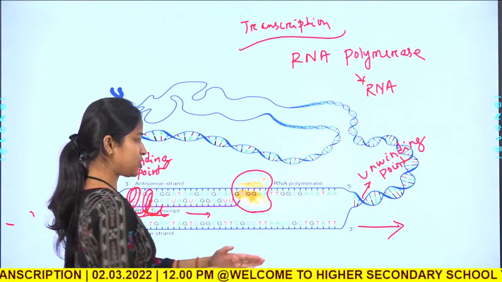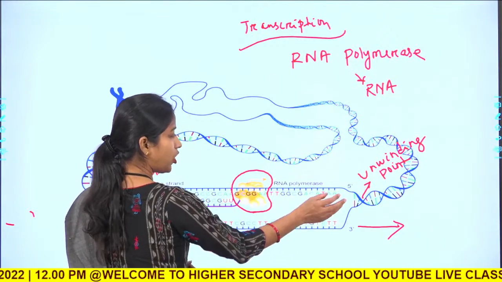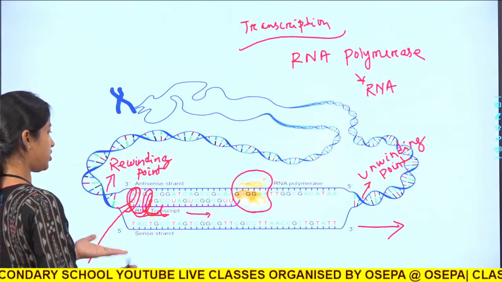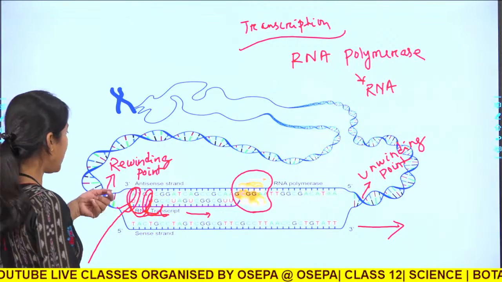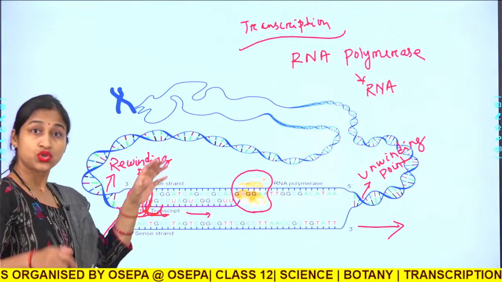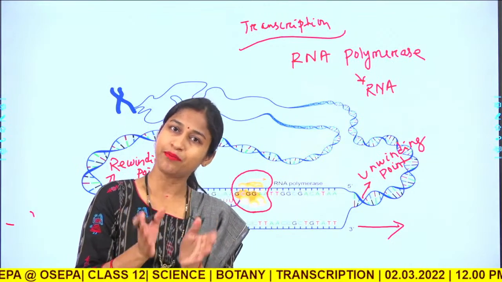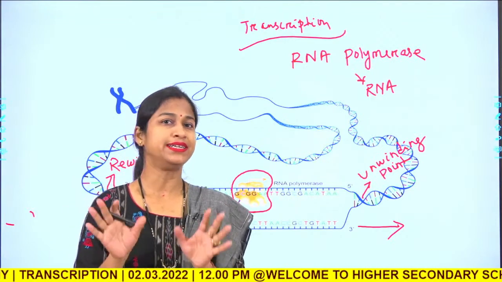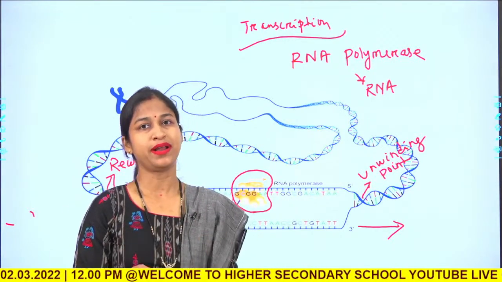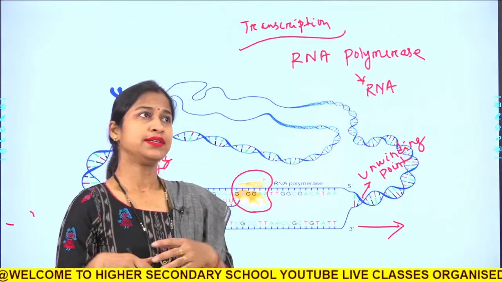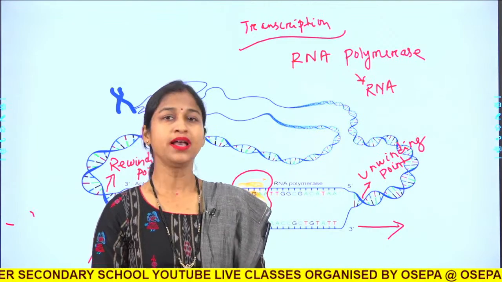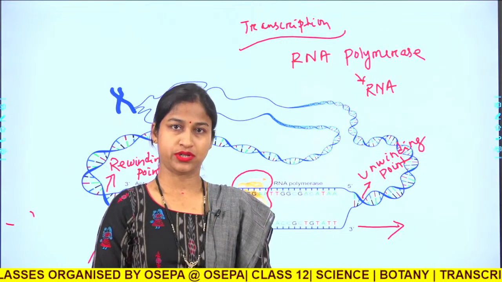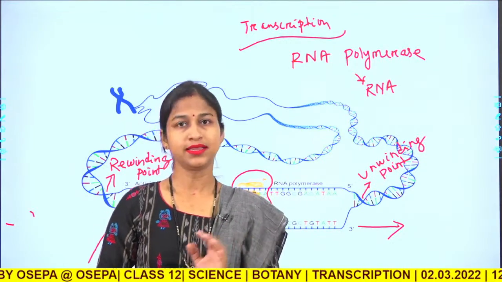So in the direction of transcription, it will go on unwinding the DNA molecule into single stranded template, and in the reverse direction as the transcription is over, there will be rewinding of the DNA molecule, so that the DNA molecule will remain double stranded as an intact molecule, and it gives its identity. For a short time it is melted into a single stranded template, based upon which a RNA molecule is synthesized.